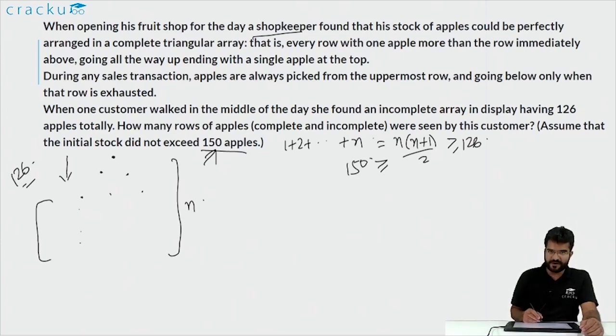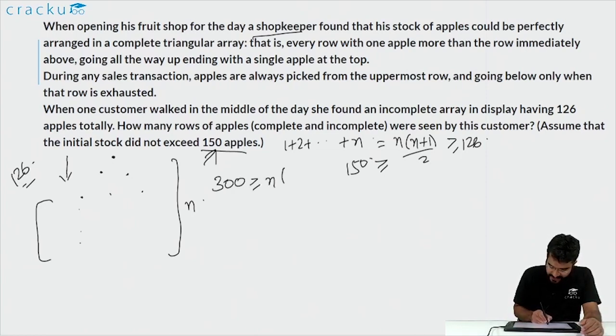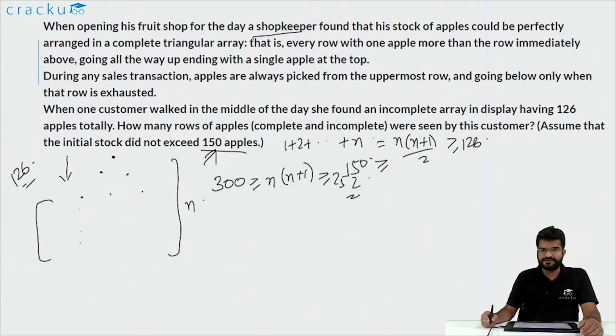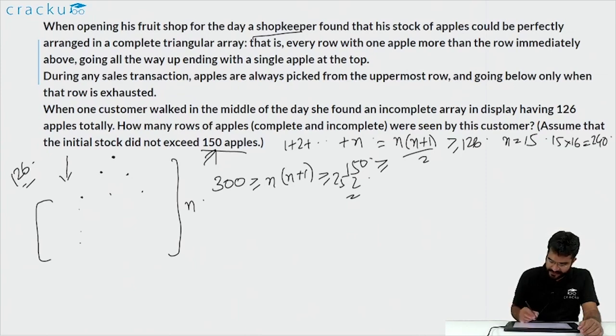If you multiply all the numbers by 2, we are going to get an inequality which says that 300 is greater than or equal to n into n plus 1, which is greater than or equal to 252. Now 252 is close to 16 square, that is 256. So we will first assume that n is equal to 15. If n is equal to 15, n into n plus 1 will be 15 into 16. This is equal to 240. Now this is not satisfied because we need n into n plus 1 to be between 252 and 300. So n is not equal to 15.